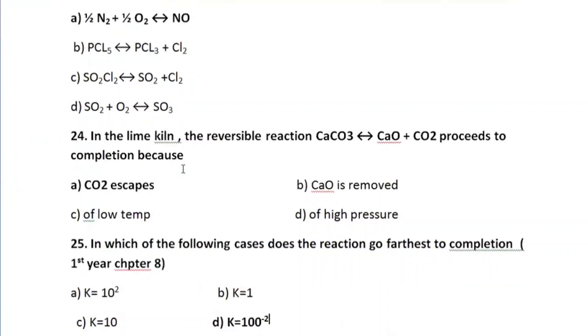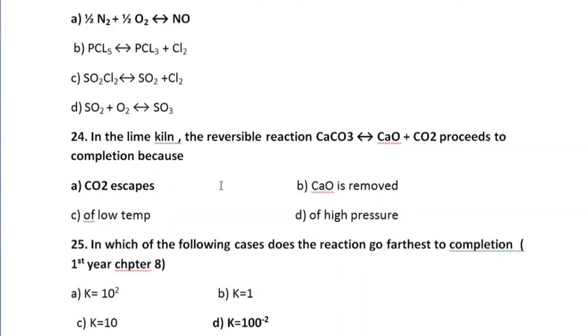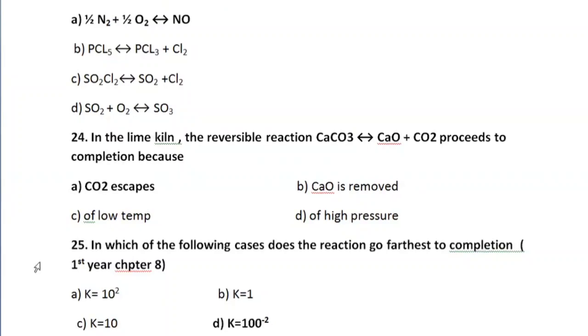24th MCQ is, in the lime kiln, the reversible reaction calcium carbonate decomposes into calcium oxide and CO2 and proceeds to completion, because we know that CO2 escapes. So A option is correct. Sometimes MCQs come asking what is the formula of limestone? So calcium carbonate is known as limestone, and CaO is known as quicklime. It's just for your information.